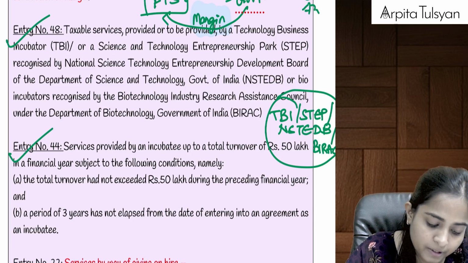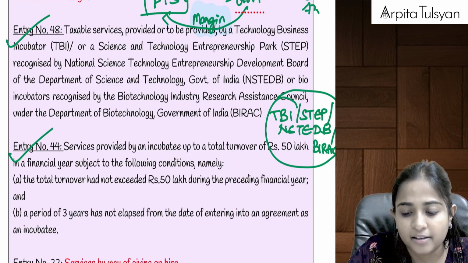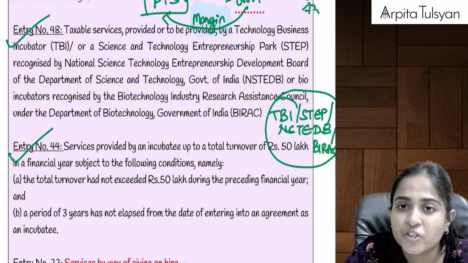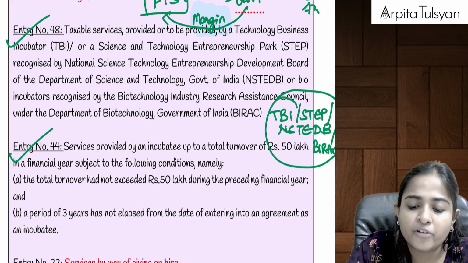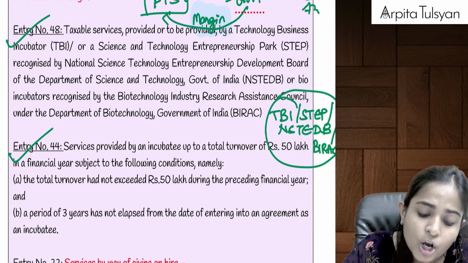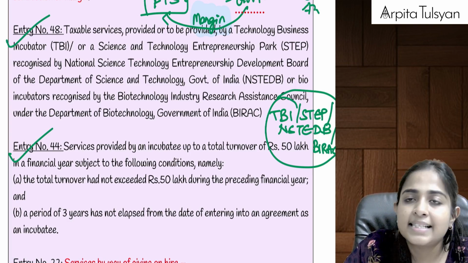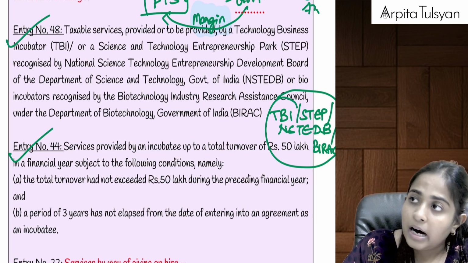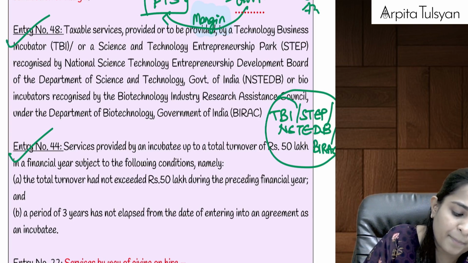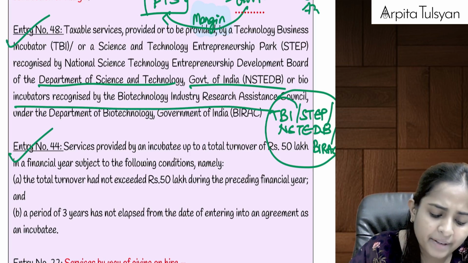Incubators are the persons who provide research help and technology help to new startups. If there is a new startup, or a person who is trying to research or find out something new, they can go and take help from a TBI, that is a Technology Business Incubator, or a Science and Technology Entrepreneurship Park, recognized by the National Science and Technology Entrepreneurship Development Board of the Department of Science and Technology, Government of India, or bio incubators recognized by BIRAC.